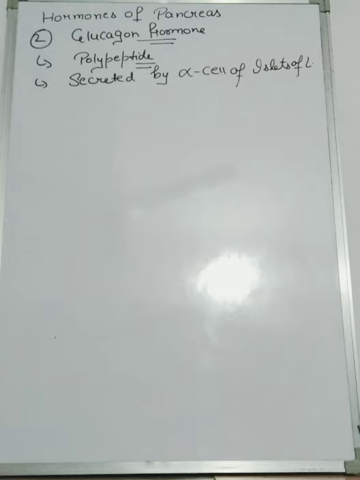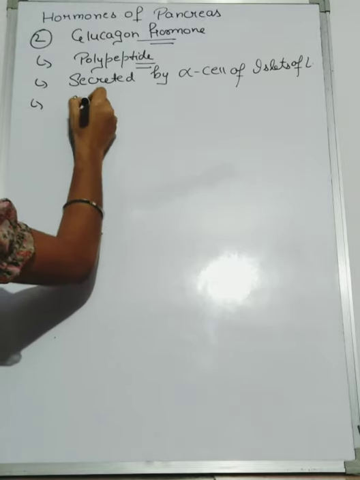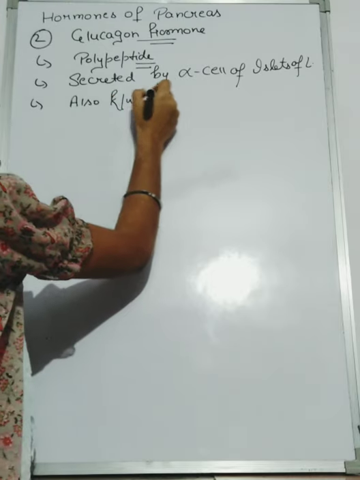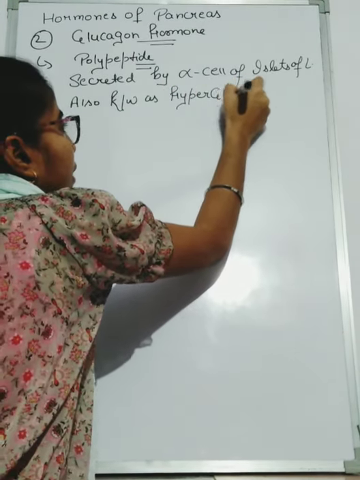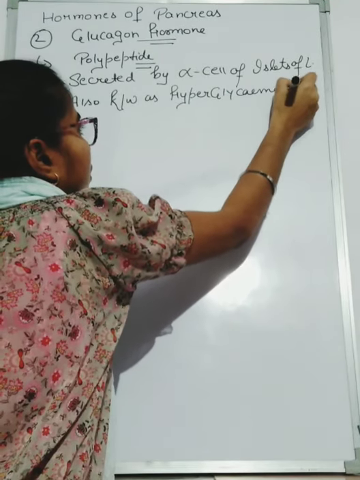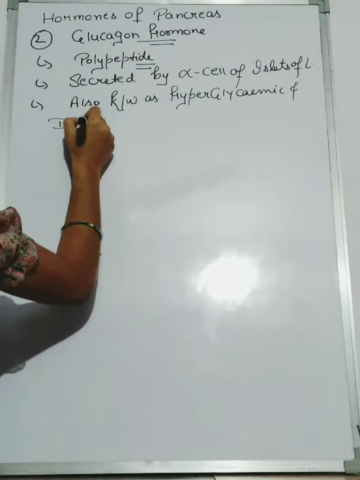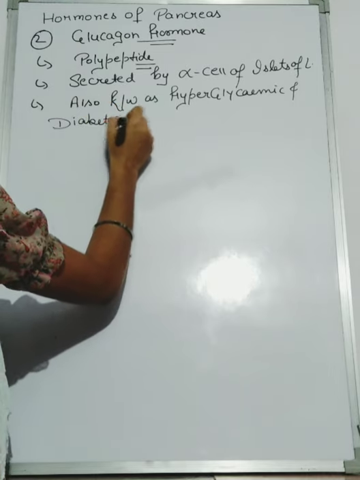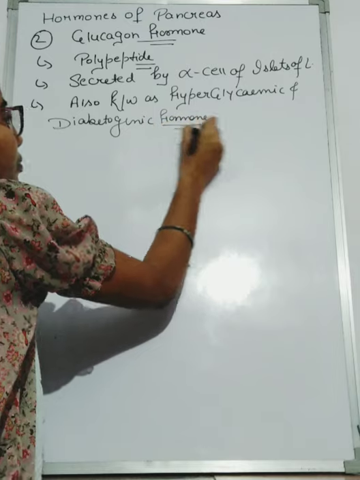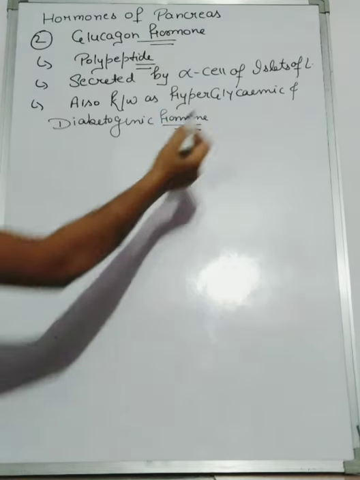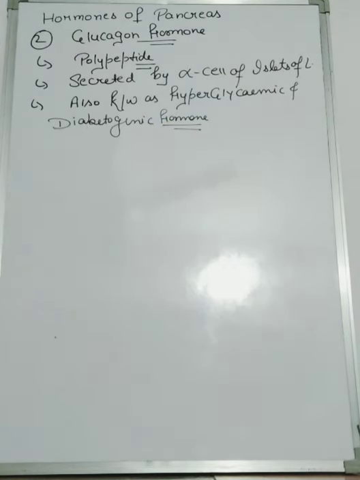Because of its function, glucagon hormone is also known as hyperglycemic and diabetogenic hormone. Why do we say hyperglycemic and diabetogenic hormone?